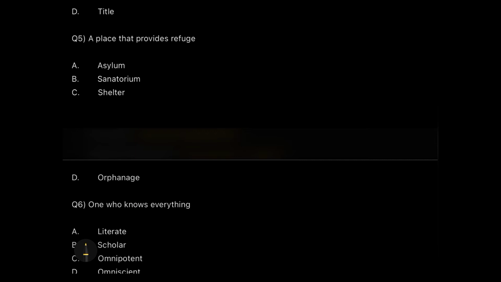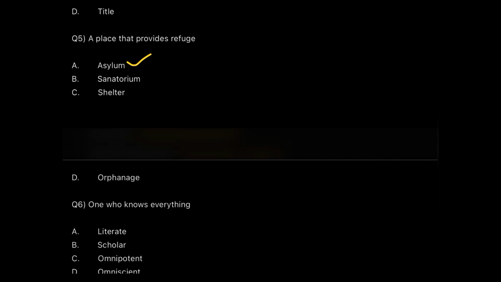Now the confusion is between asylum and shelter. So shelter refers to a place to live, guys, okay, where people are left to live. But asylum, what's the actual meaning of asylum? Have you ever thought? We only know asylum in terms of mental asylum, but asylum is a place where we give protection and refuge to the people who lack it, and therefore asylum is the correct answer for here. So when they try to give you some difficult level questions in this category, they will try to give you options which are real time close, बहुत ही नजदीक रहेंगे कि आपको डिफरेंस करने में बहुत टाइम लग जाएगा.